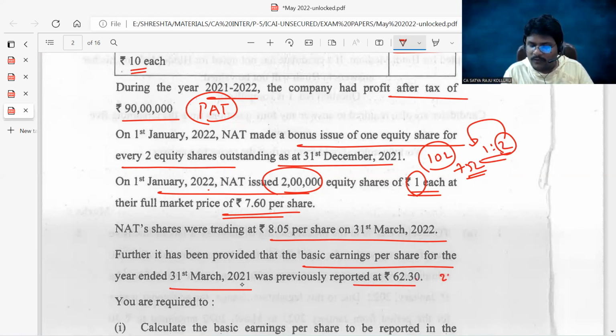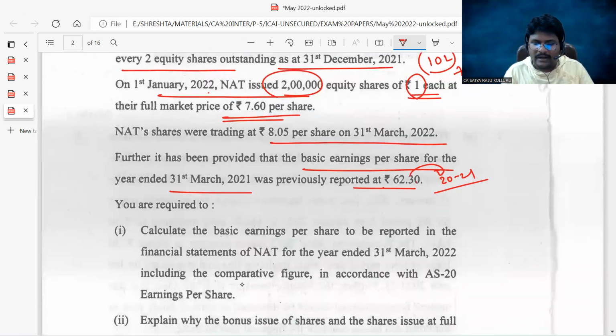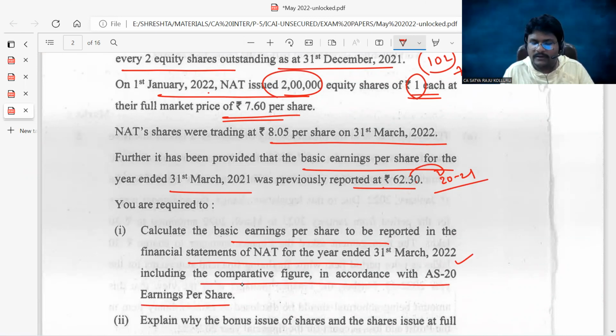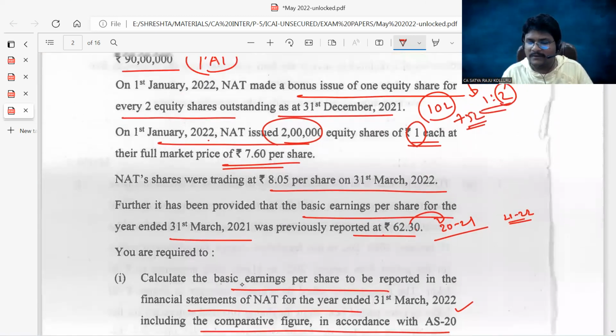That means for 2021 basic EPS is given at 62.30. You are required to calculate the basic earnings per share to be reported in the financial statements of NAT for the year ended 31st March 2022, including the comparative figure in accordance with AS 20.